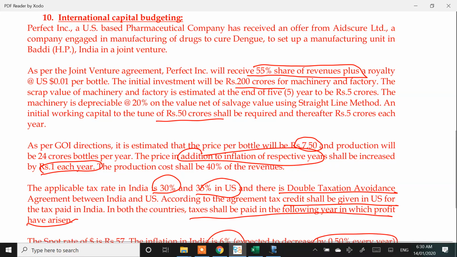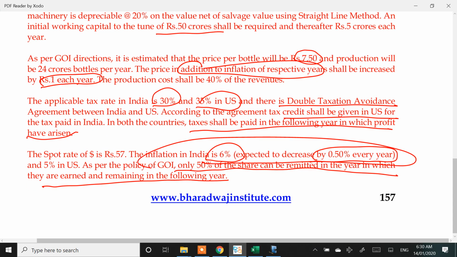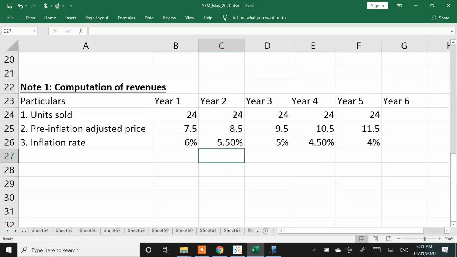The question has mentioned that inflation is 6%, expected to decrease 0.5% every year. That's the inflationary condition as far as India is concerned. You start with 6, it will come down to 5.5, it will come down to 5, it will come down to 4.5, it will come down to 4. Now, what institute has done,